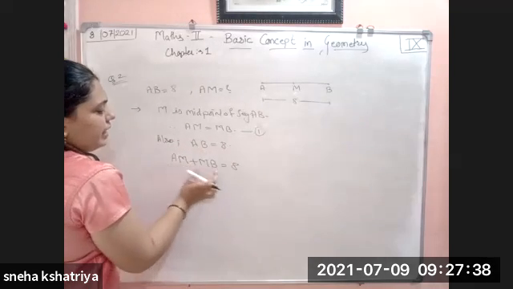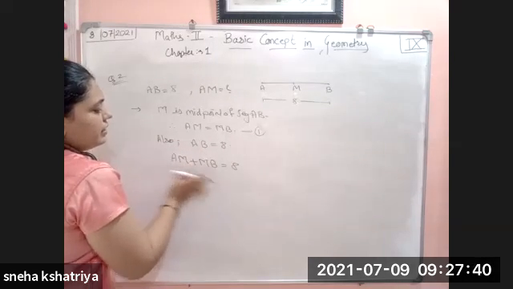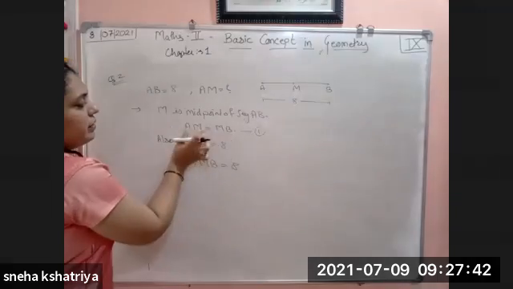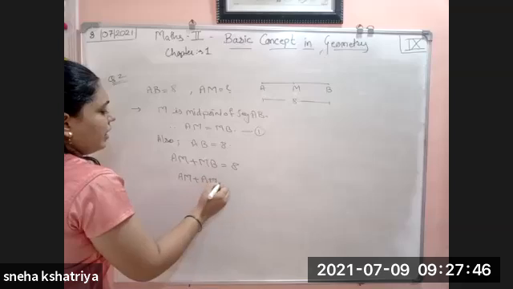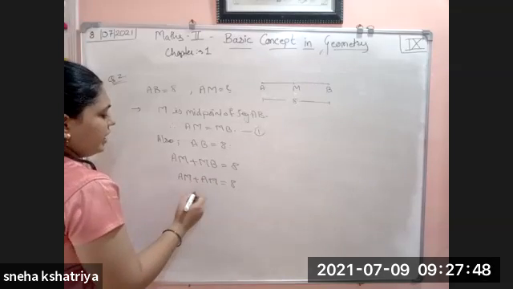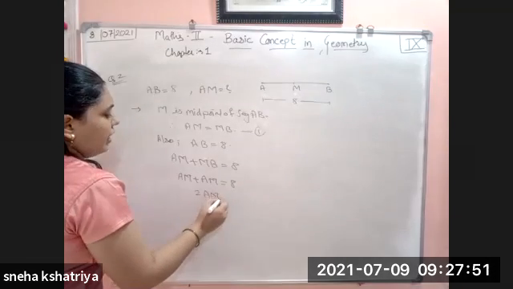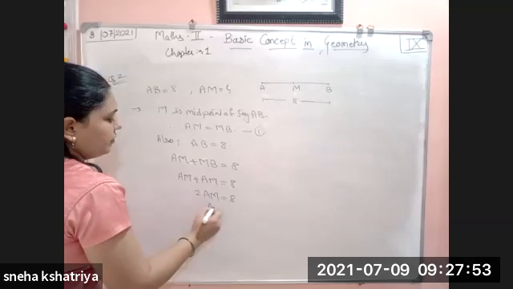AB is formed by the addition of two different segments, that is AM and MB. But the MB value is AM, so put it there. AM plus AM is equal to 8. AM plus AM, twice AM, is equal to 8.